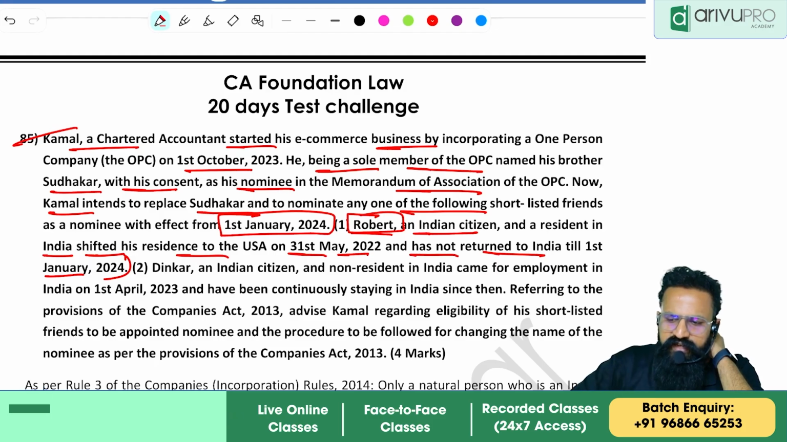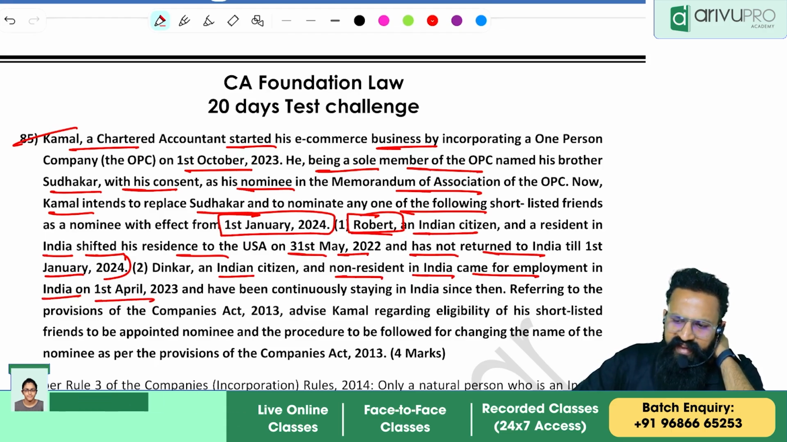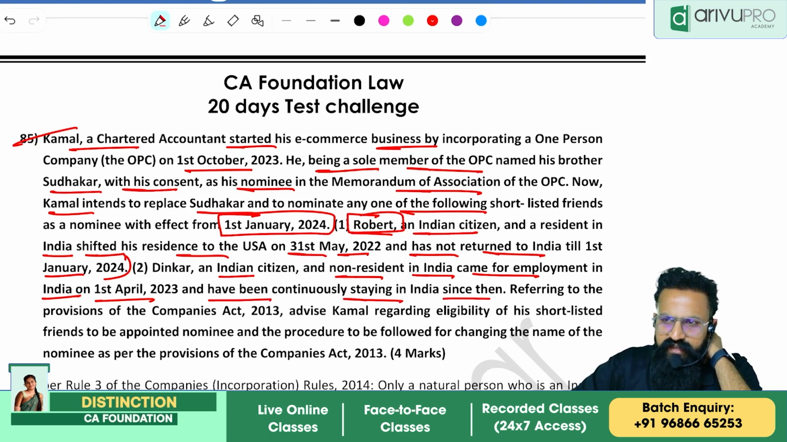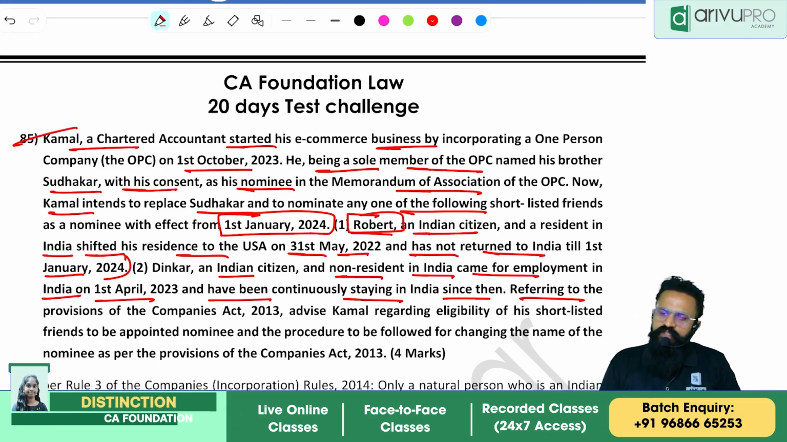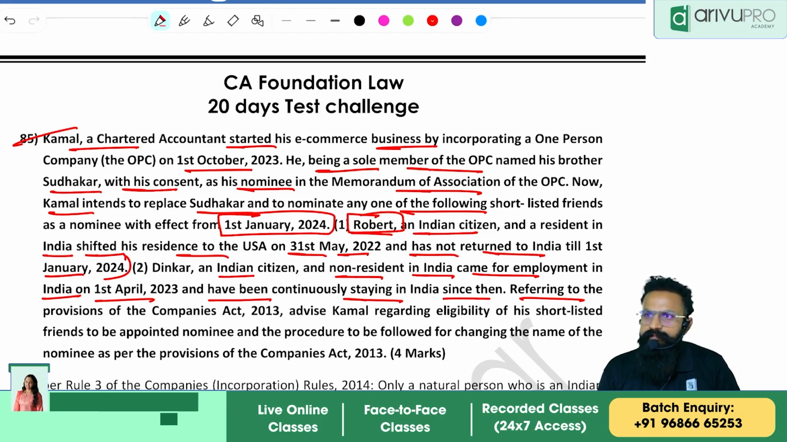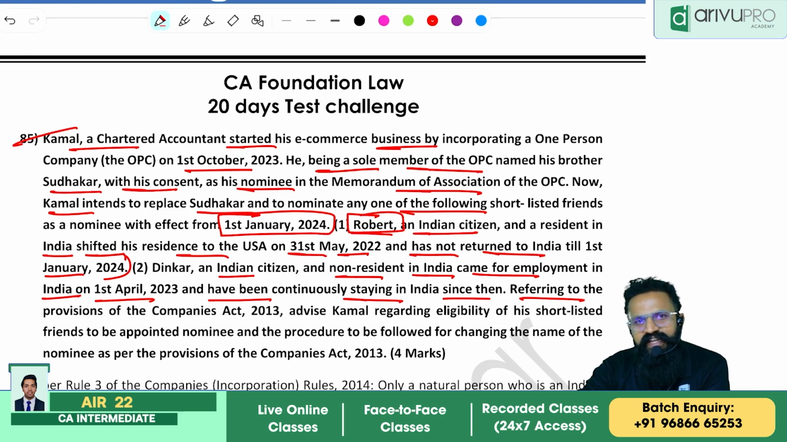The second person is Mr. Dinakar, an Indian citizen and non-resident in India, who came for employment in India on 1st April 2023 and has been continuously staying in India since then. Referring to the provisions of the Companies Act, advise Kamal regarding the eligibility of his shortlisted friends and the procedure to be followed for changing the nominee. Now, tell me, can we appoint Robert? Can we appoint Dinakar? Can we appoint Robert? No? Why? He hasn't returned to India. So, how many days has Robert stayed in India?